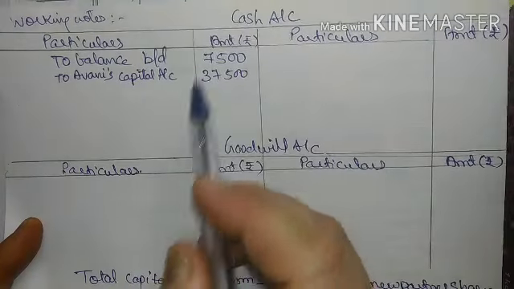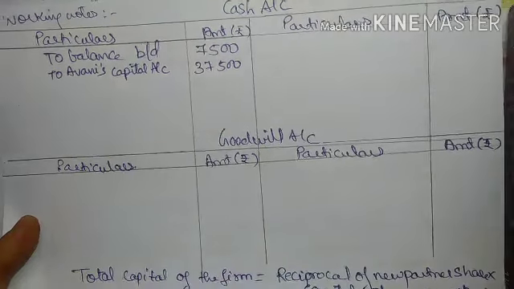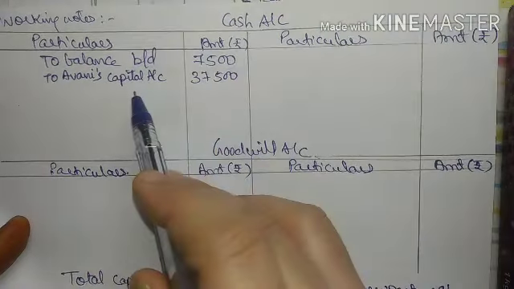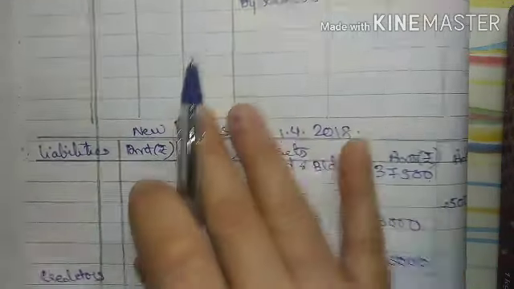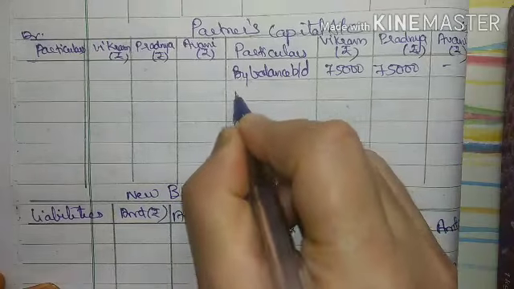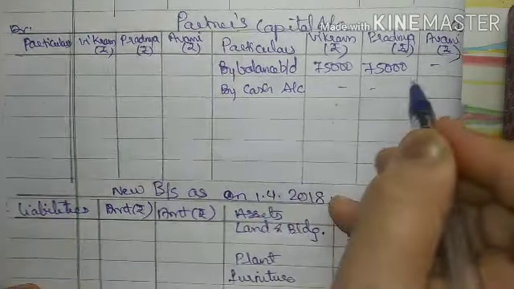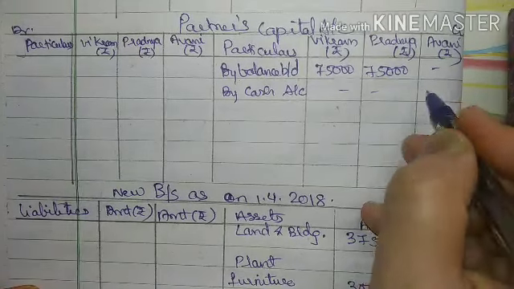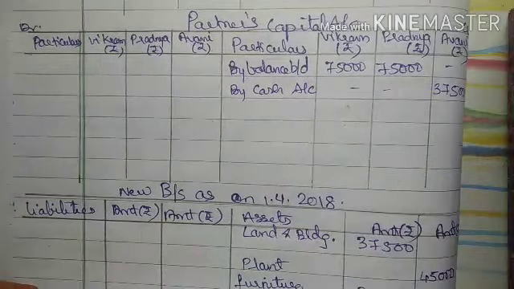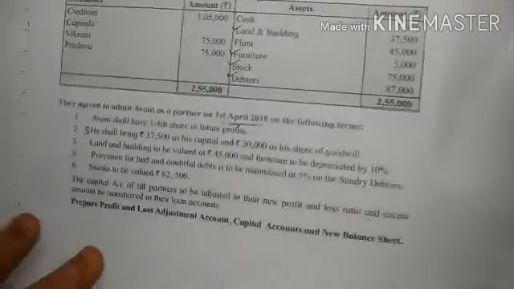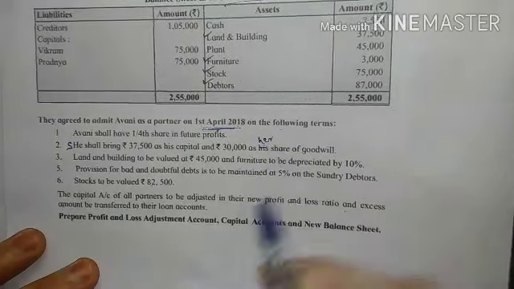Cash is brought in the business, so cash account debit to Avani's capital account, right? So now the second posting, cash is debited, so where will the second posting go? Avani's capital account. So in Avani's capital account, I will write here by cash account in the column of Avani 37,500.